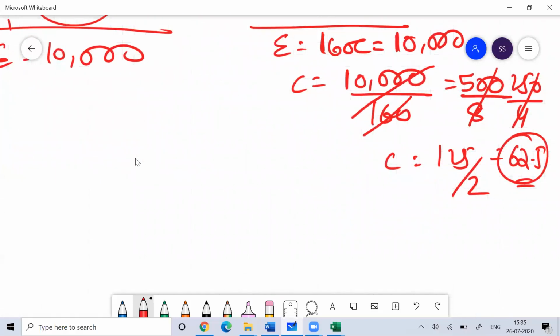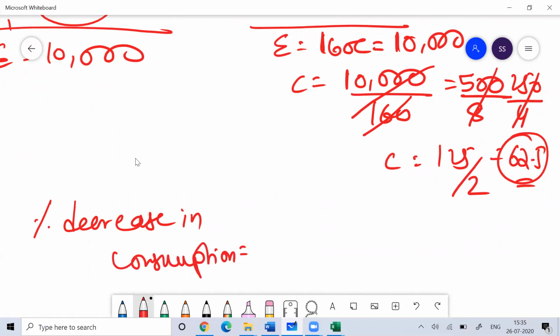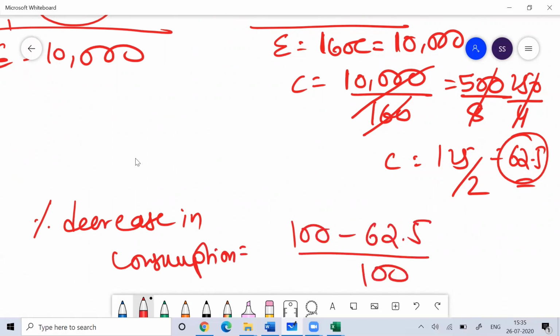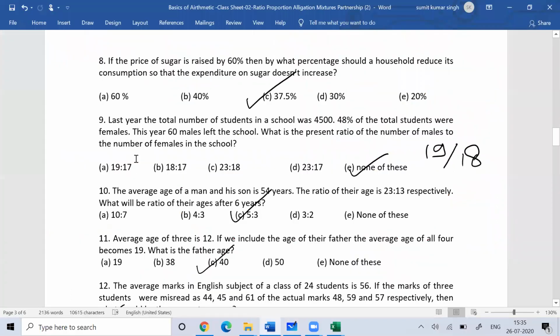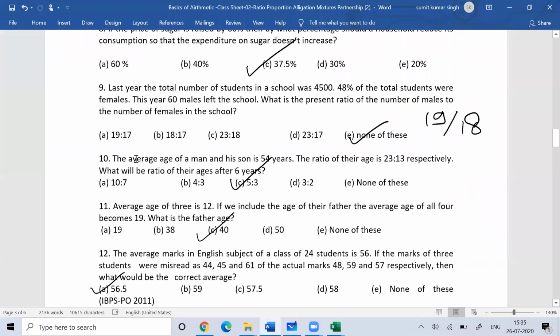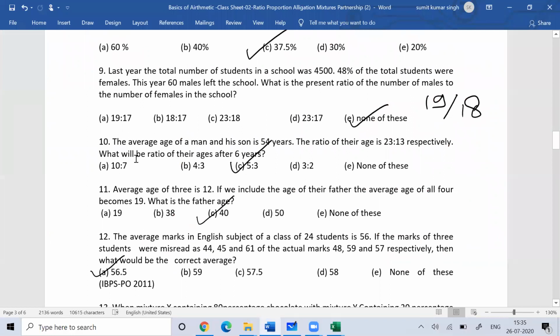What is the percentage decrease in consumption? 37.5%. So whichever way you do it, you will get the same answer. I hope you understood this. Now you can see question number 9.